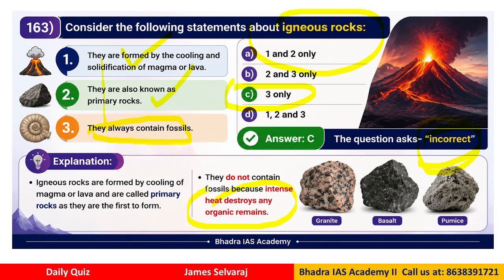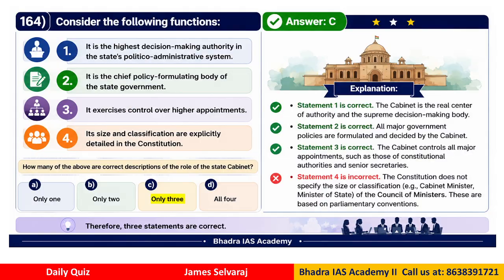Therefore they do not contain fossils. Clear? So statement 3 is the correct answer because that is the only wrong statement, matlab incorrect statement. Clear now? So I have highlighted here in the question also which is incorrect. The question is not which is correct, the question is which is incorrect, only answer is C.